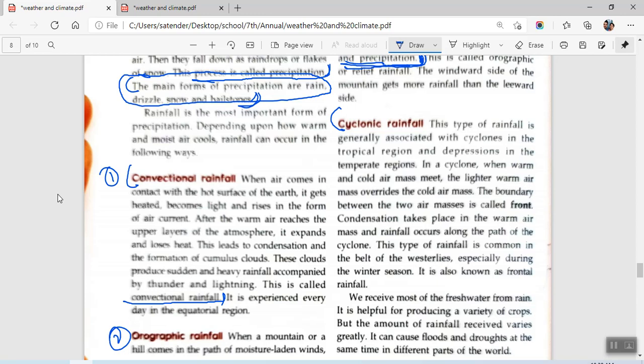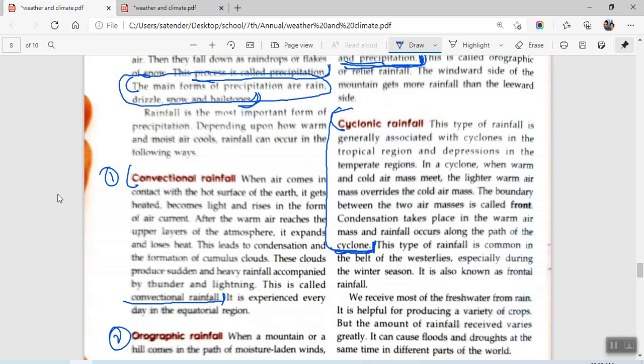It is generally associated with cyclones in the tropical region and depressions in the temperate region. Rainfall occurs along the path of the cyclone. So you just write till cyclone only. That is your cyclonic rainfall.